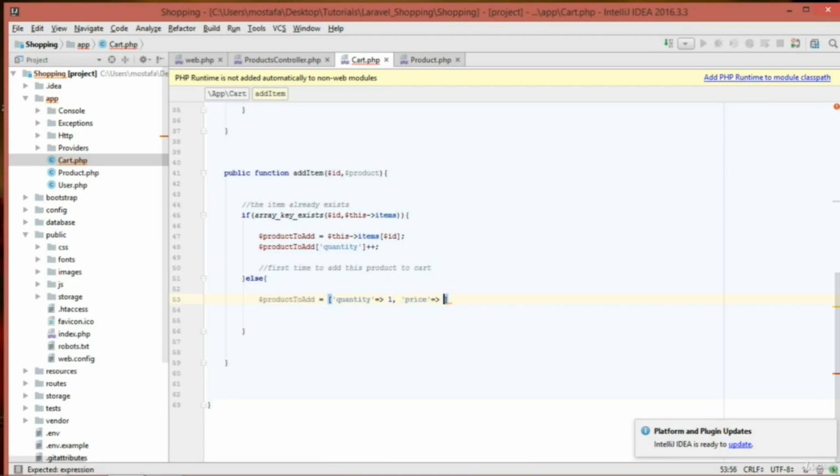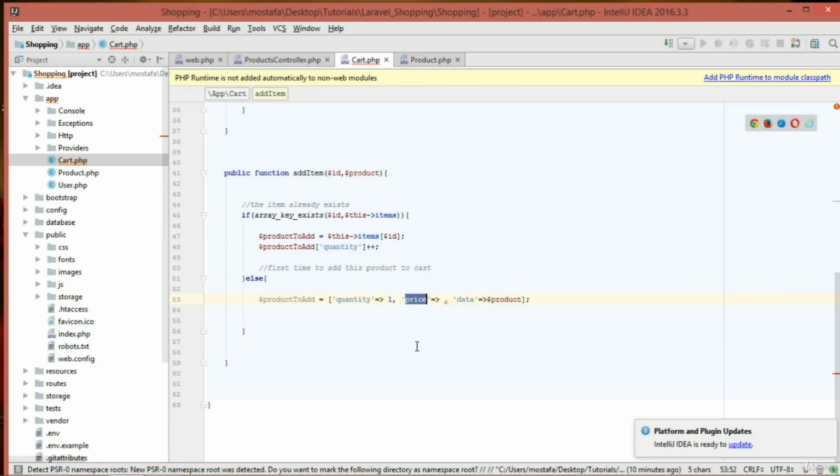And then the price is equal to the product price, and then the data, but let me first add the data, and I'm going to edit the price. So the data is equal to the product that we passed, just the product, right? This one contains the name of the product, the description, the image, everything.